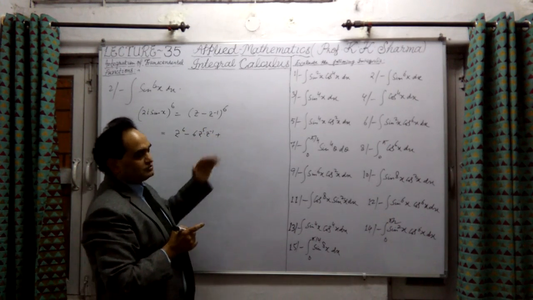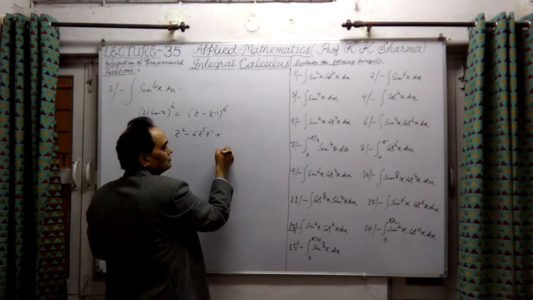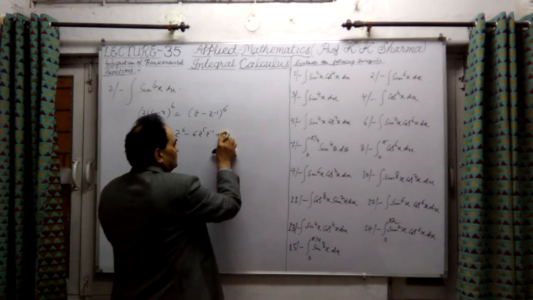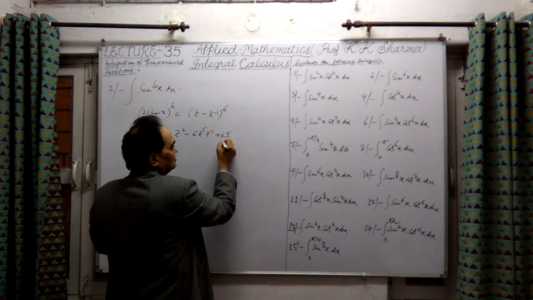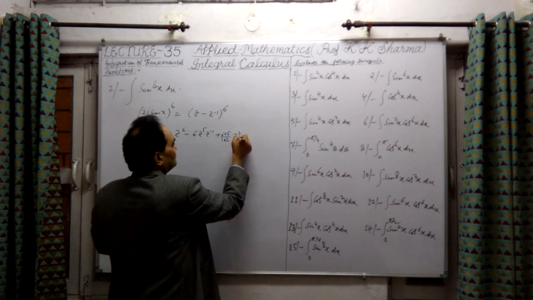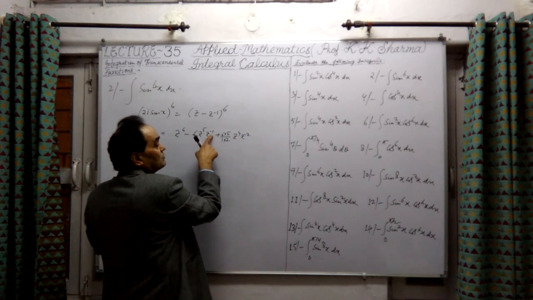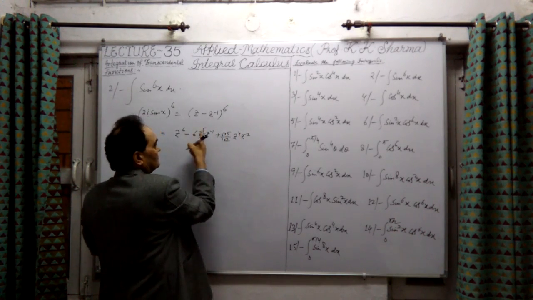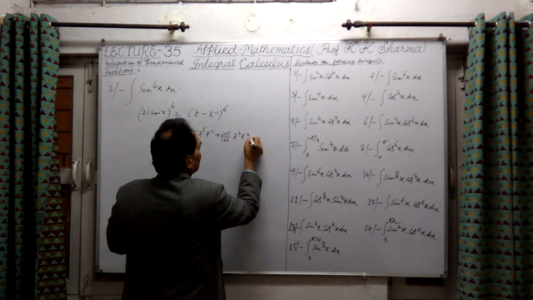The third term will be 6 into 5 upon factorial 2, that means 15, by the formula n into n minus 1 over 1 into 2, times z to the power 4 into z to the power minus 2. The powers of z to the power minus increase as minus 2, minus 3, minus 4, and the other powers decrease as 6, 5, 4, 3. Next will be negative.